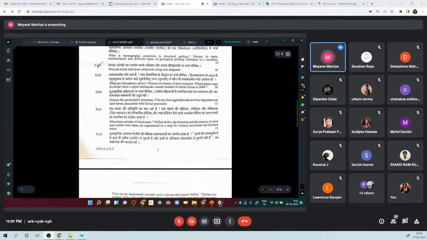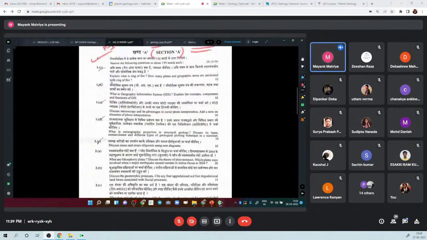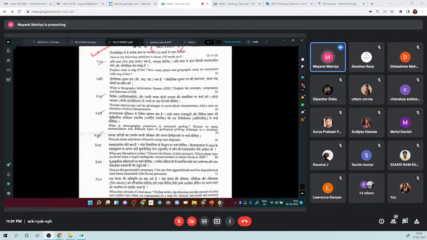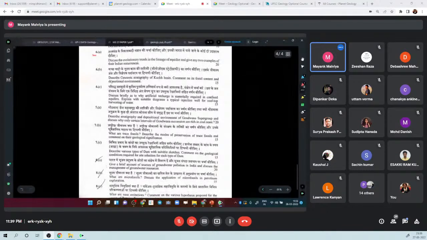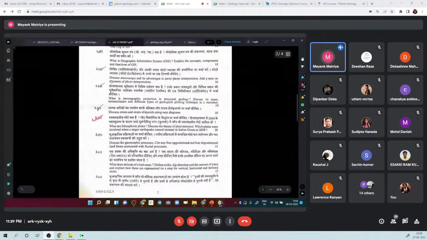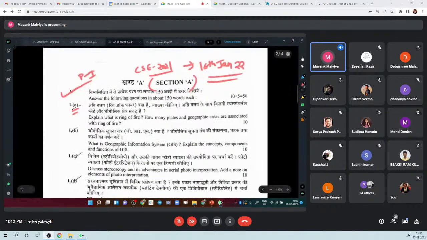You have to choose at least 1 question from each section. So maybe you can choose question number 1, then question number 2, and then maybe question numbers 6 and 7, something like that. So you will see how UPSC frames its questions. Question 1A, I hope it is visible on your screen.